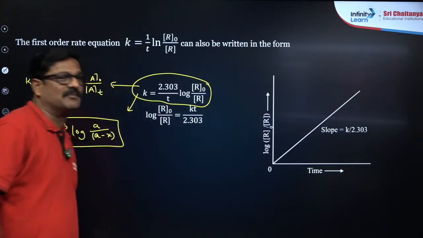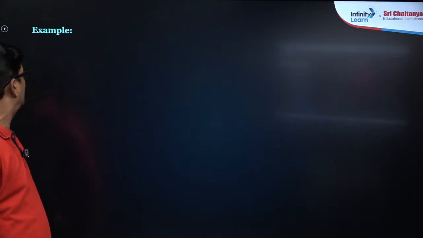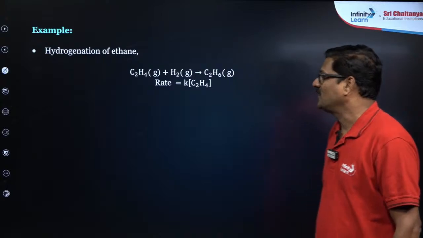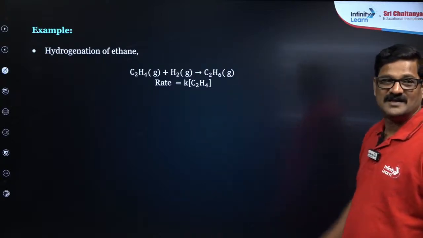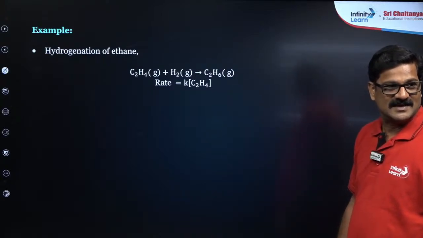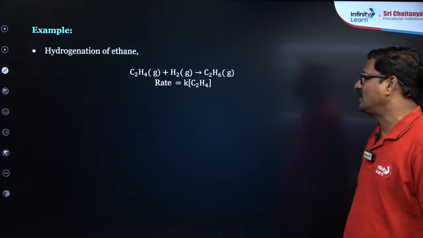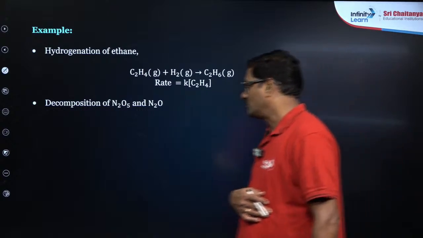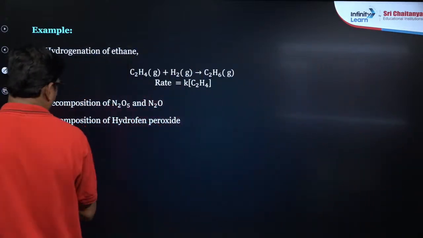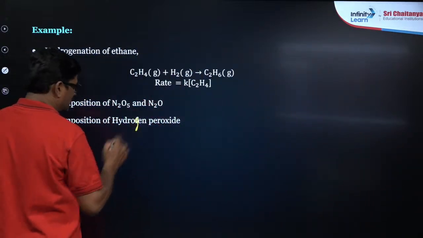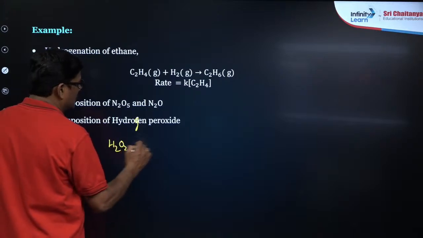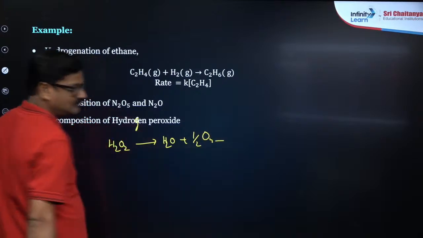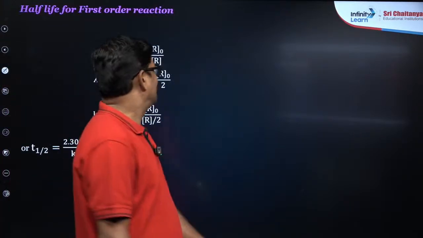So, let us see some more details about the first order. So many examples are there. First example, hydrogenation of ethane is first order. Yes, Abhinandan Mukherjee. It is going to be like this, and also decomposition of N2O5. N2O5 decomposes, and also decomposition of hydrogen peroxide, H2O2 gives H2O plus half O2.